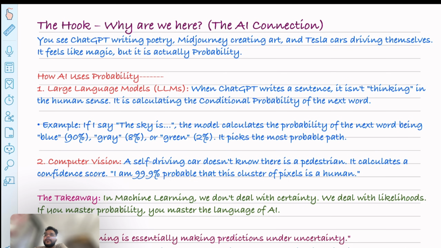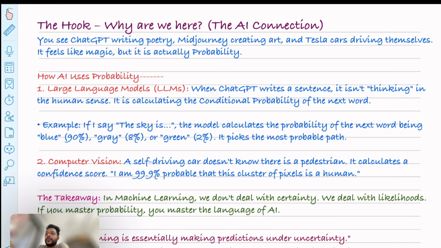Let me first tell you the AI connection, why we are here. I'm sure most of you have studied probability and statistics in high school or college. But at that time, many of you might have felt, why are we studying this? Where will these dice, coins, mean, median, mode be used in real life? Or you might have wondered how this is connected to AI or data science. Honestly, most students do not appreciate these topics early on. But today my goal is to change that mindset. So let's look at the AI connection.